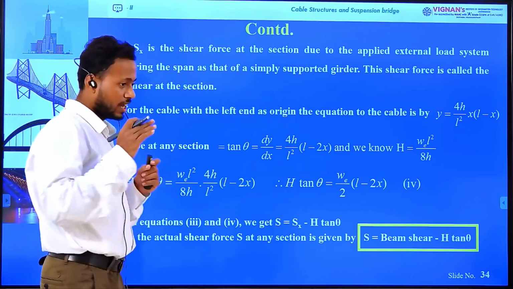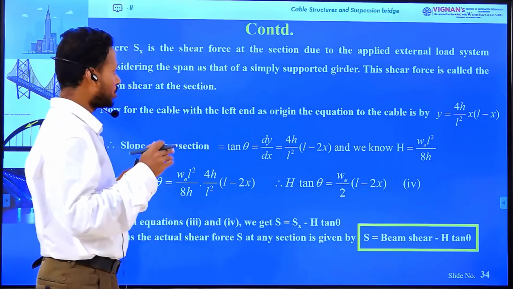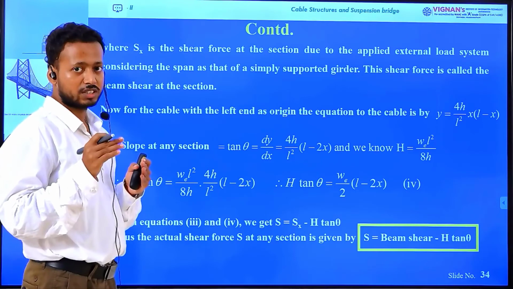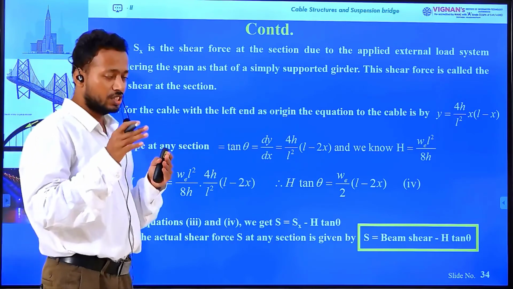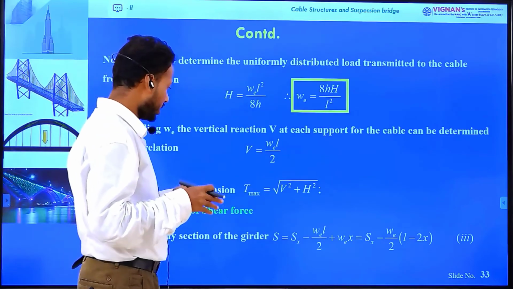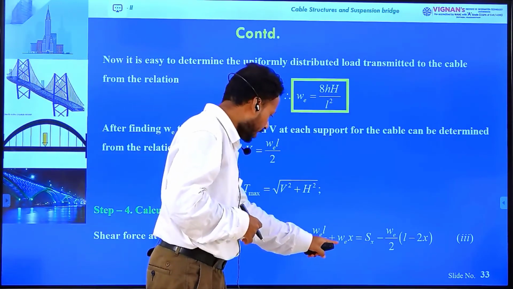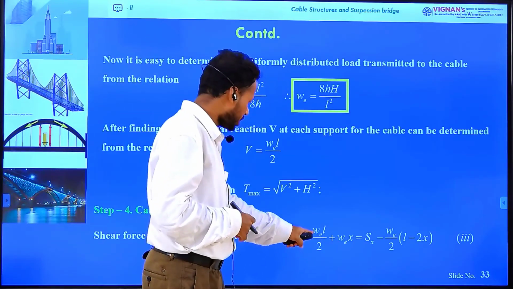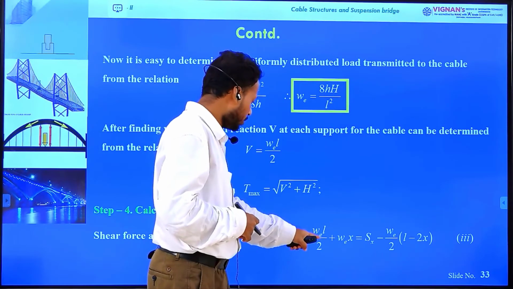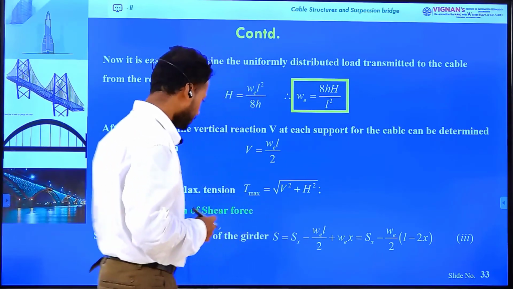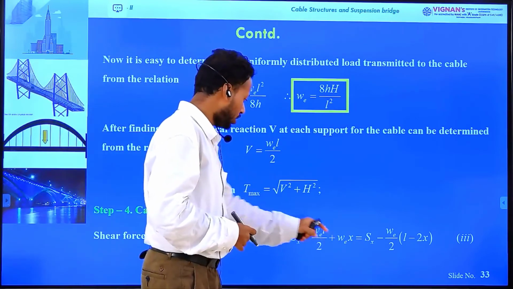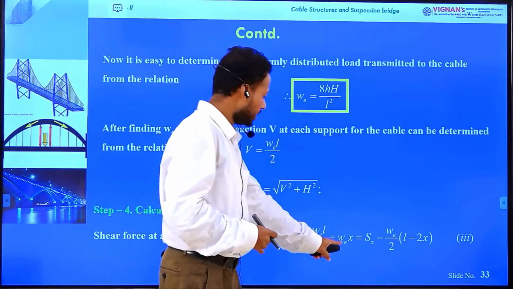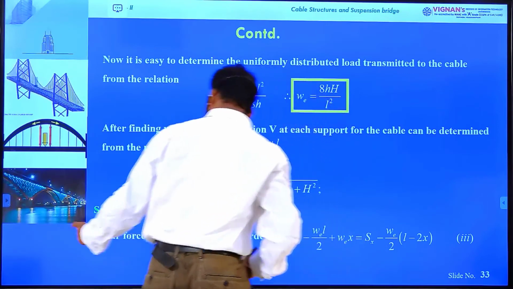Due to only the externally applied load, the shear force is Sx, and due to the UDL this component is Wx, and due to the support reaction this component is WL by 2, okay. Sx minus WL by 2 plus Wx. Wx is due to the UDL.